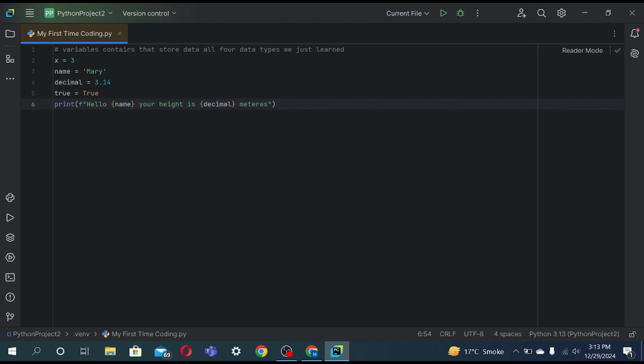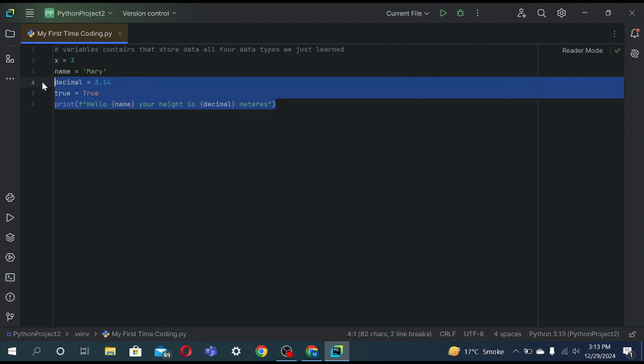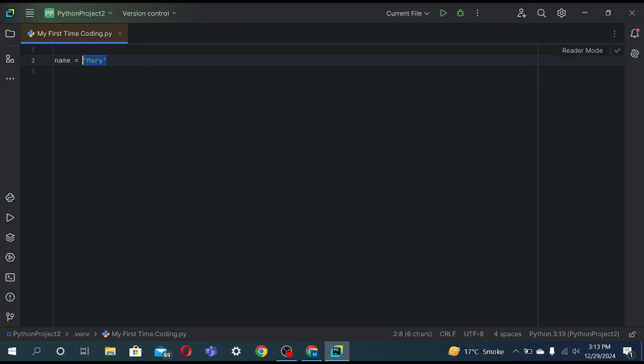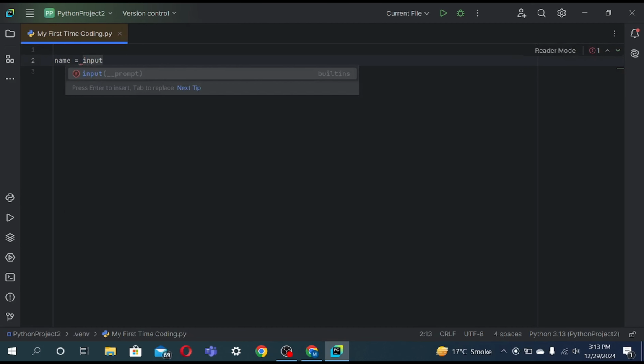It is input. For example, you're making a website and you have to ask someone their name. You just can't say everyone's Mary or John. So we'll do something like this. I will delete this code. Now we are gonna write name equals input. Input means we'll get it from the user.